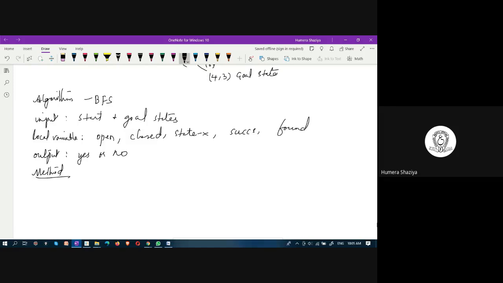The method for this algorithm: how does it work? First point, initialize open list with start state. This open is a list. Start state we know is 0, 0.